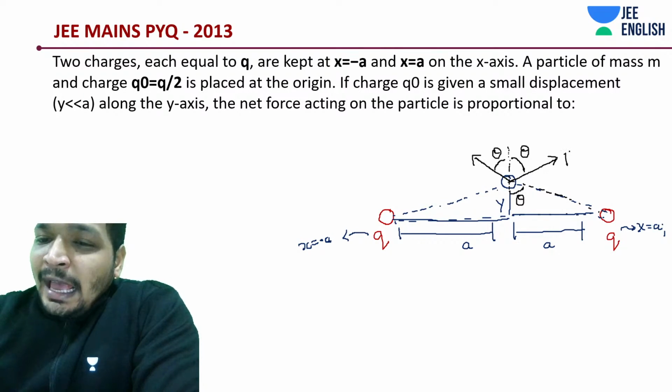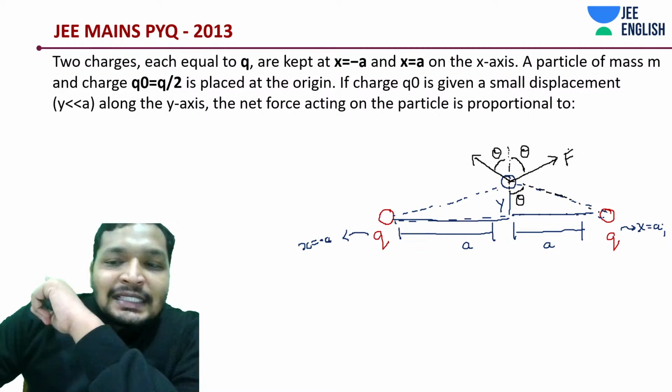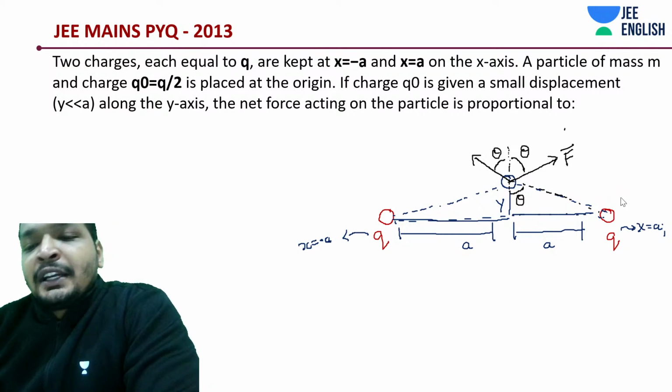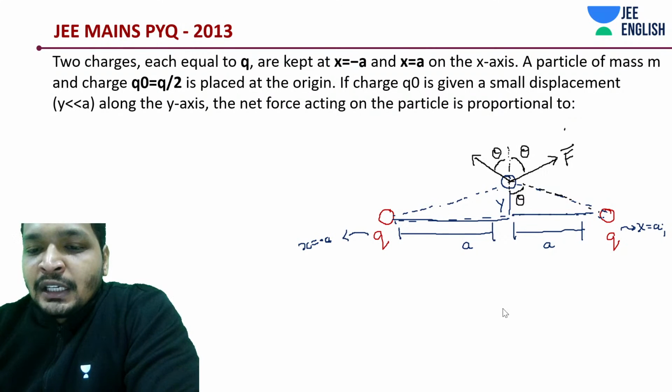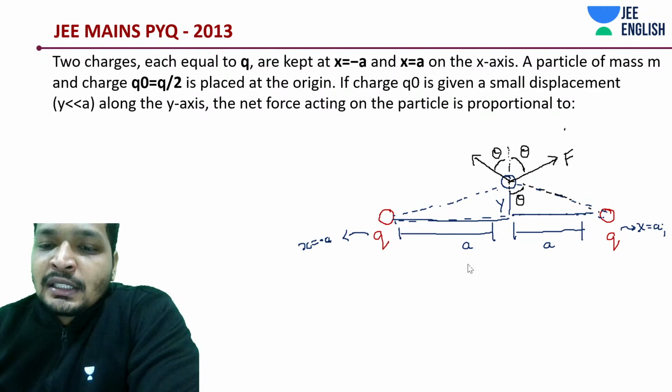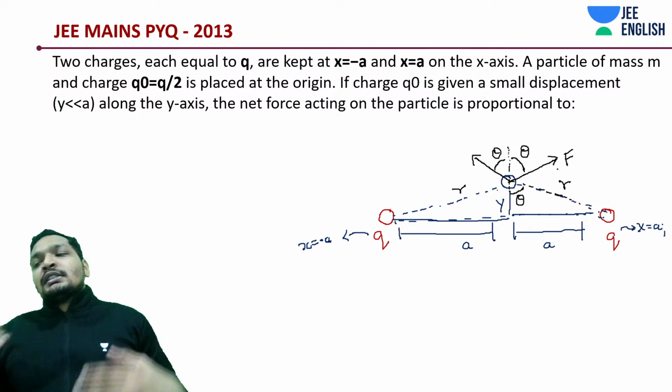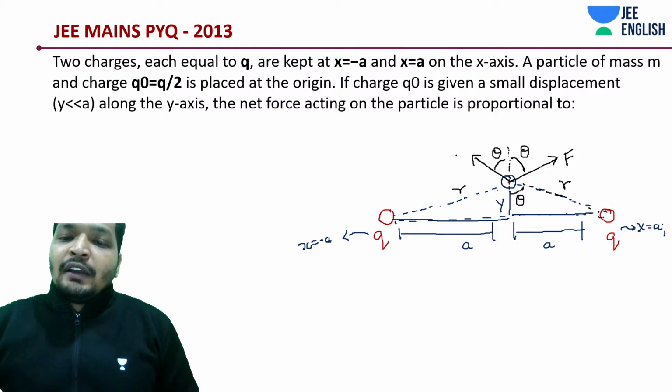So this has some force for now. Temporarily in this direction I'm going to call this F. Not with all the vectors, just a magnitude is going to be F. The reason being it is only displaced a small distance along y. In that case, if this distance is r, this distance is also r. So if r is the same and the interacting charges are the same, both can be F.